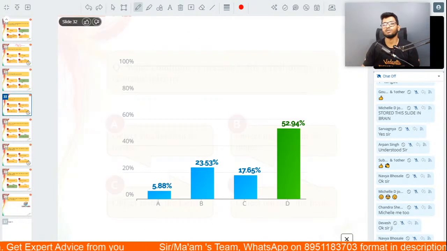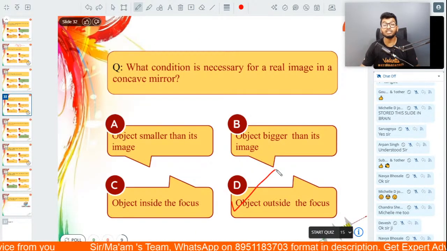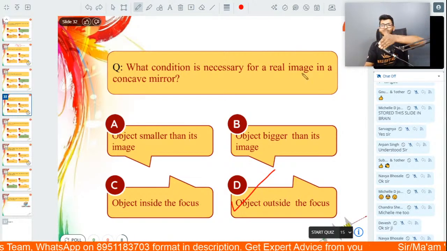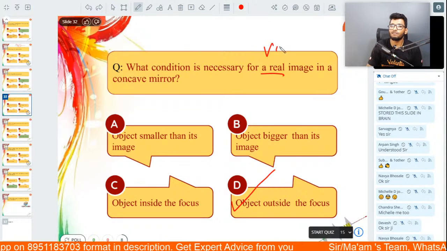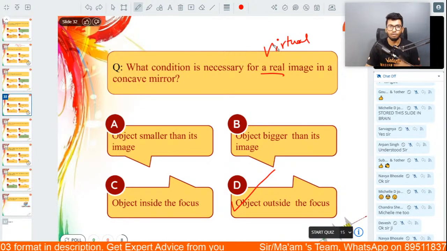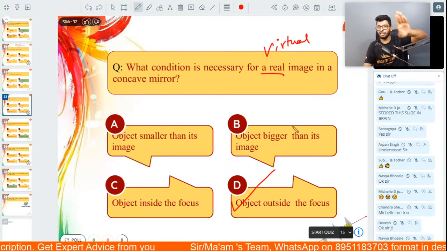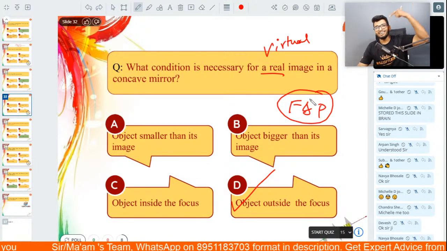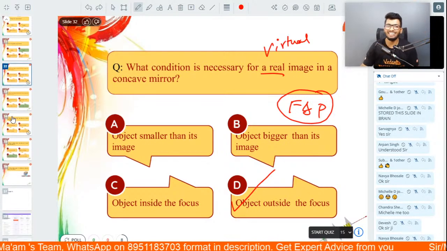But yes, the answer to this question, guys, is outside the focus, because once you go between the focus and the pole, once you get inside the focus, the image that you get is going to be a virtual image. Like I told you before, any object placed between the focus and pole will be virtual, enlarged, and erect in nature.